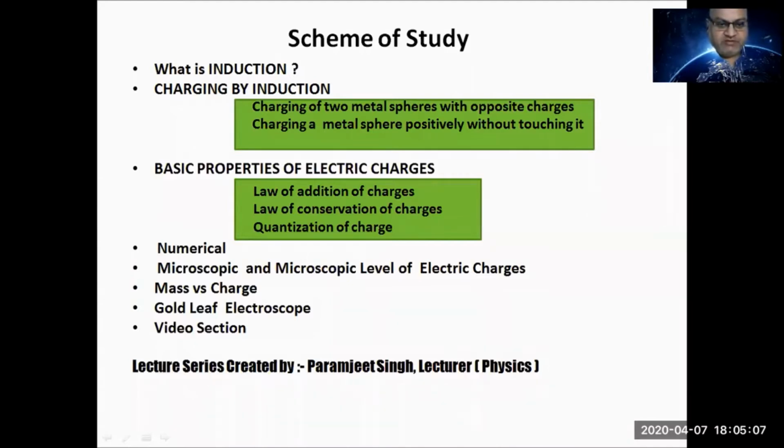So yesterday we were discussing quantization of charge. And now today we will discuss a few numericals, and the microscopic and macroscopic level of electric charges, mass versus charge, gold leaf electroscope, and some video section. I will show you some videos also.